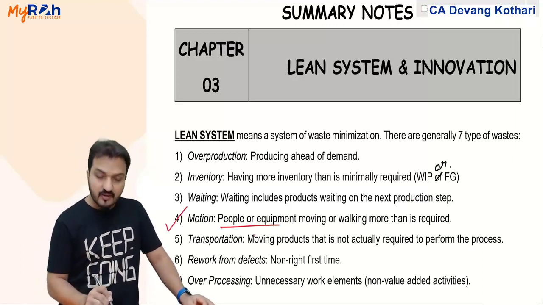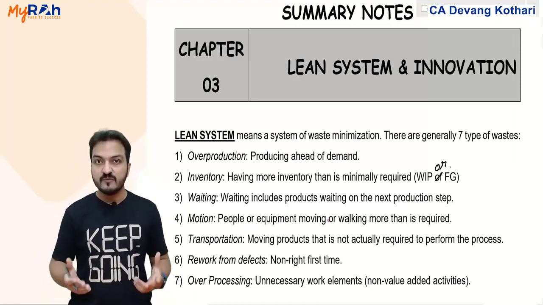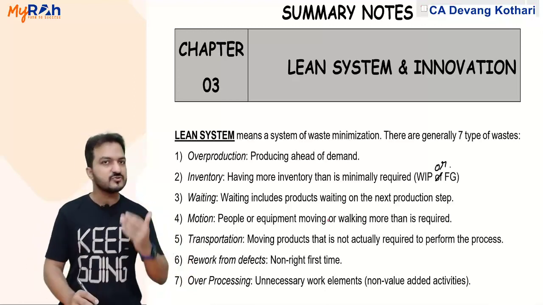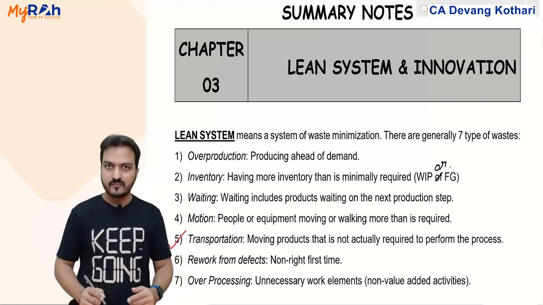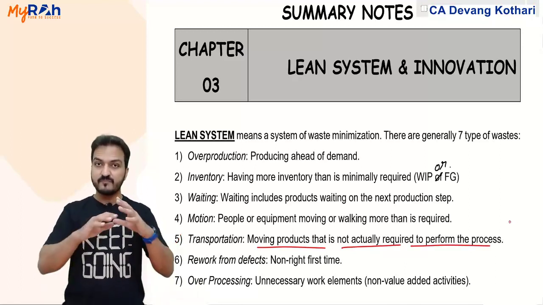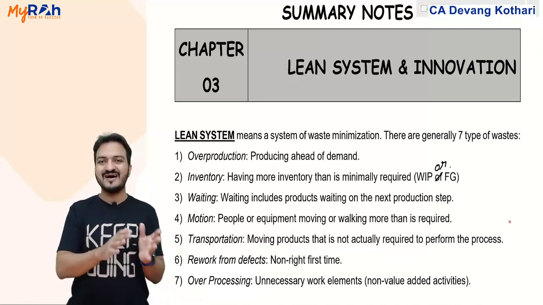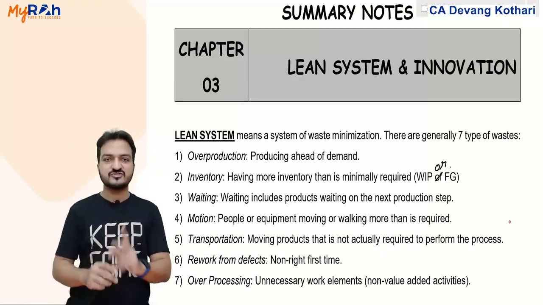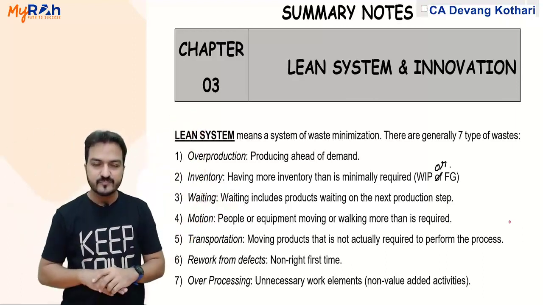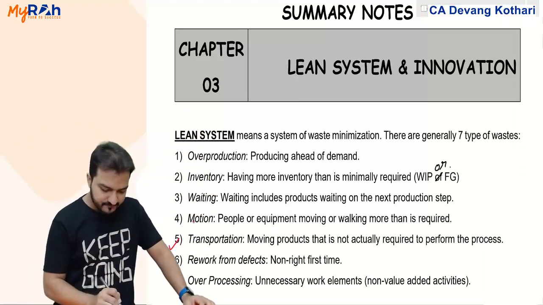Motion talks about people or equipment moving or walking more than required. Yes, unnecessary movement of people is also wastage of time, wastage of efforts. Unnecessary movement of equipments is also a wastage. Transportation, moving the products that is not actually required to perform the processes. Like many companies do this, that after completion of the finished goods, first the finished goods are transported to warehouse. From the warehouse it is transported to some distribution center. From the distribution center it is then transported to the dealers. So there are many unnecessary transportations done. That is also a wastage.